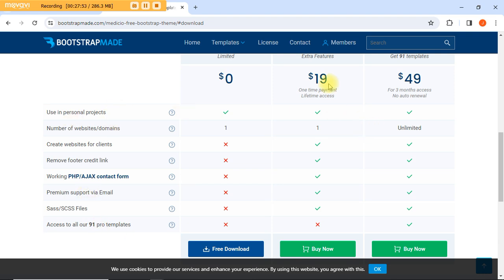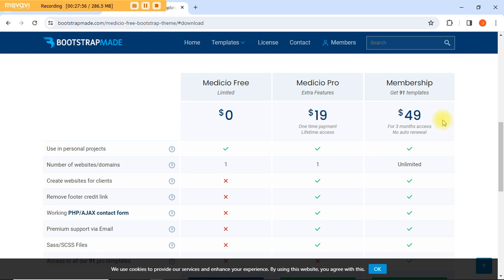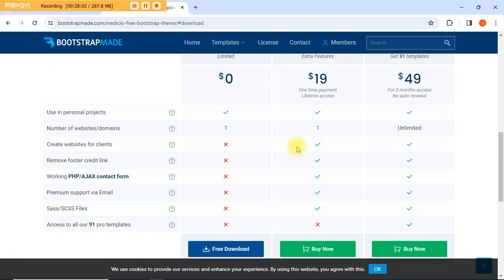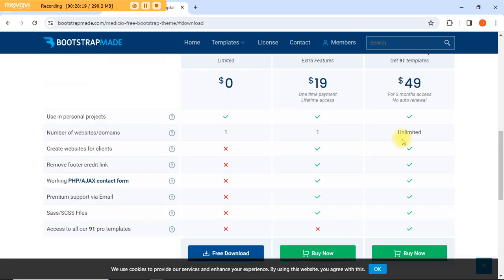Else, if you go ahead and pay $19, $49, you're going to get the pro and the membership. And you see there are a lot of other benefits that those ones have. Like for example, the number of websites you can build per domain. This is just one, this one too is one, but this one is unlimited, because you're a member already.